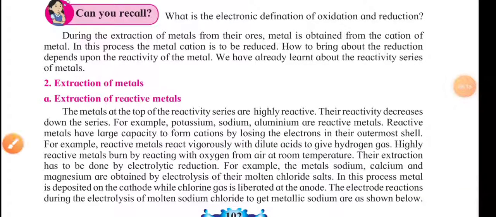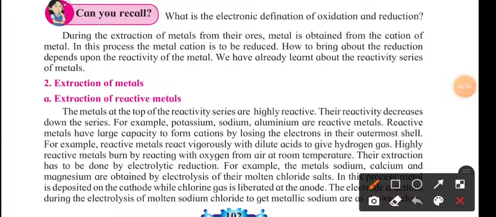So what is going to happen? This reactive metal, when it reacts with dilute acid, usually gives hydrogen gas. If we react a certain metal with a dilute acid, it usually gives hydrogen gas. Okay, for the highly reactive metals, for example sodium, usually sodium is stored in kerosene, because of its high reactivity with oxygen.